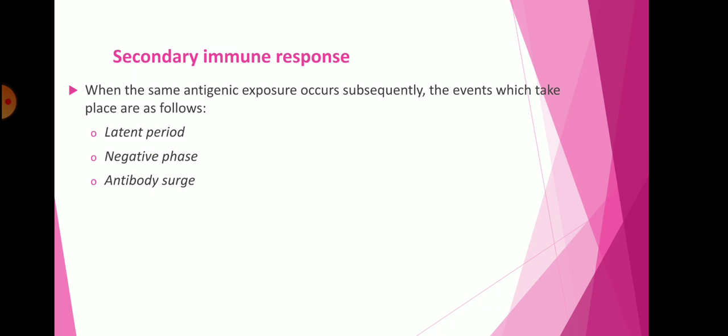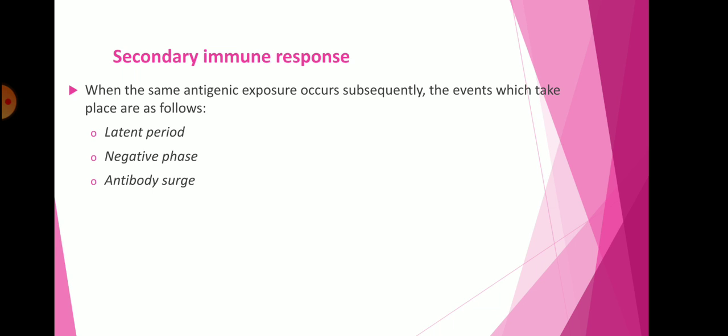So basically, when the same antigenic exposure occurs subsequently, the following events take place. Secondary immune response means the same antigen which was exposed the first time is exposed again subsequently, and we get immunity against those microorganisms by producing the antibodies.